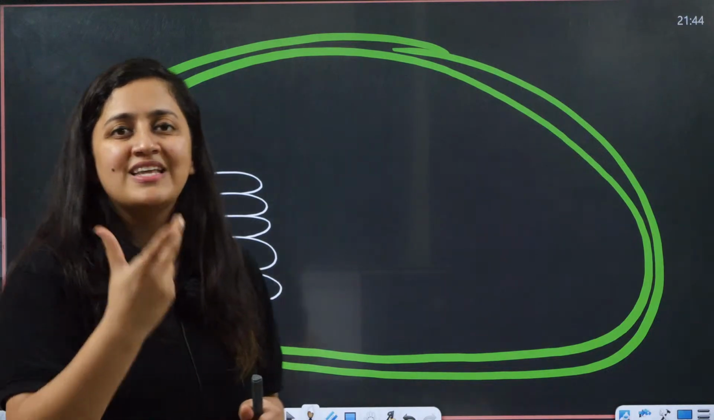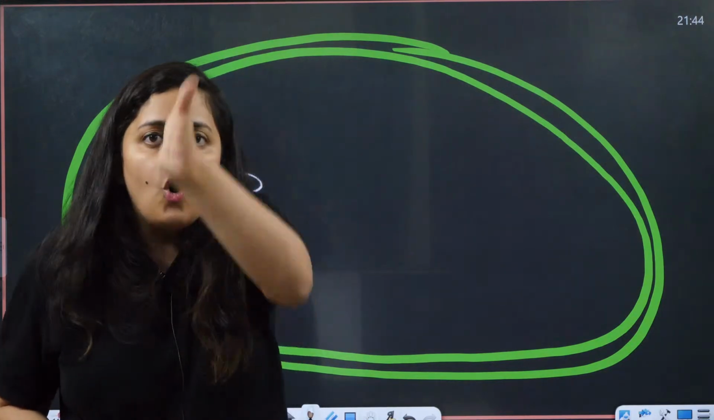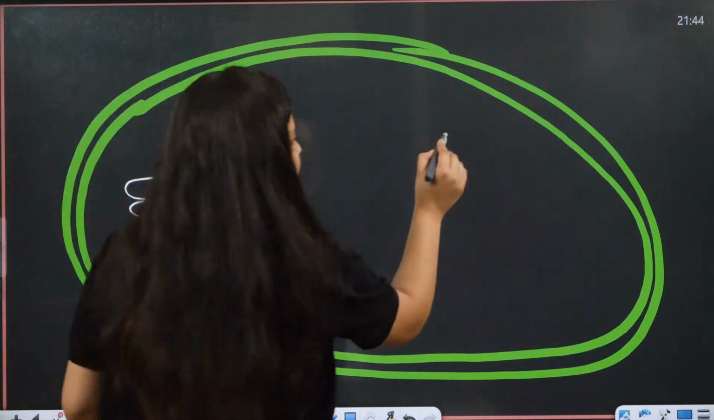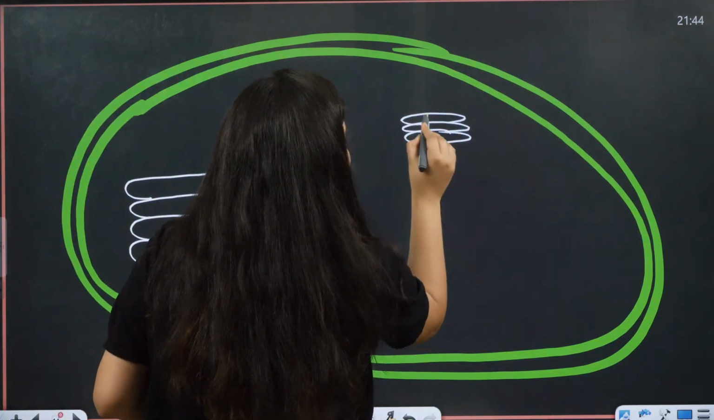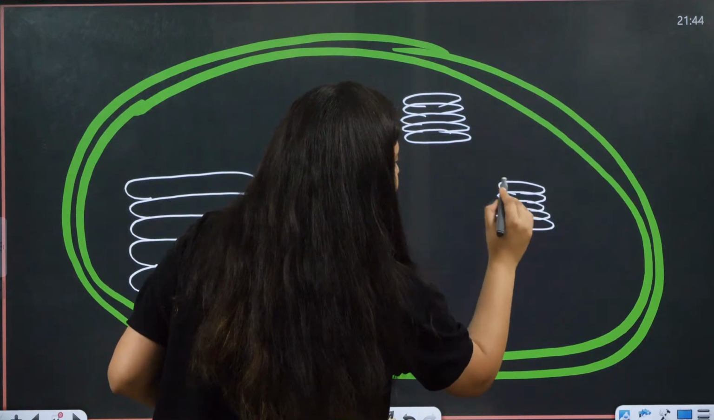Something is membrane bound. Just take the example of a bamboo. Outside, the stem is there, inside it is hollow. That hollow part is basically the lumen. Same is the case here. So here we have the granum. Granum is singular, grana is plural. So there will be so many grana in a chloroplast, right?